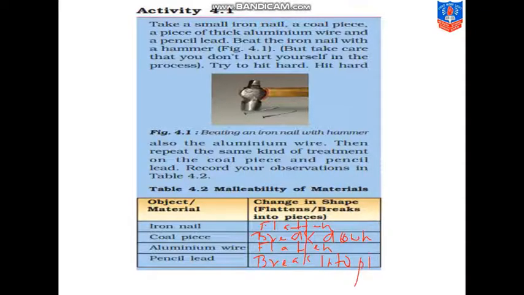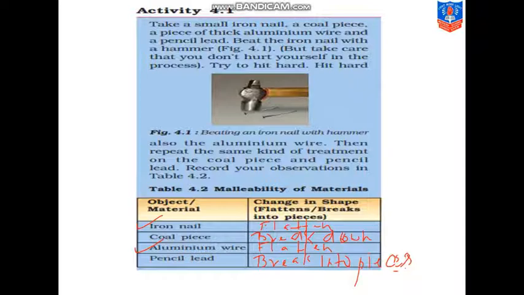If you just hit the pencil lead, पेंसिल की नोक को अगर आप hit करोगे जोर से, तो क्या होगा? It will break into pieces. This is how this shows the malleability property of the metals. जो भी metals है, like जैसे iron nail और aluminium wire, ये दोनों metals हैं, तो ये कभी भी hit करने पे pieces में convert नहीं होंगे. They will flatten up. Understood?